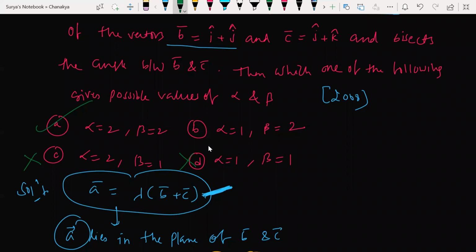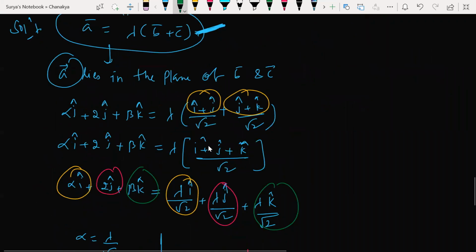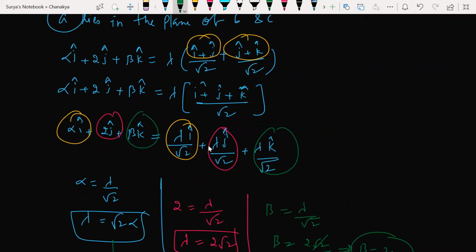Sir, why did we take i cap plus j cap plus k cap? The addition should be plus 2j cap. Oh my god, here it is 2j cap. You are right, then the answer will change. Wait.